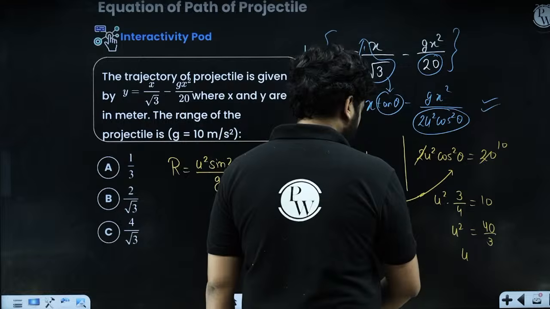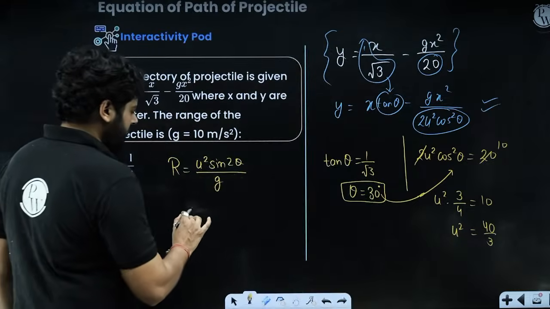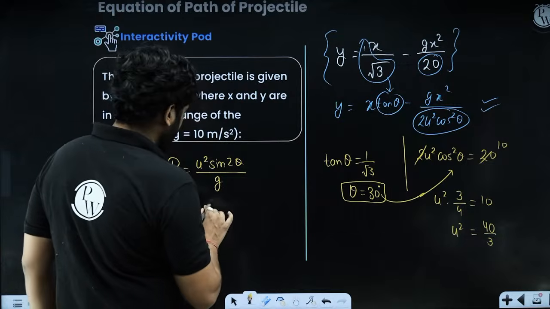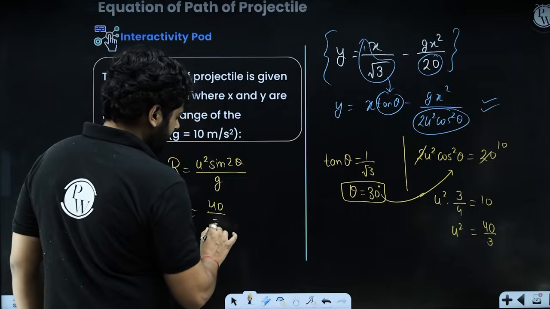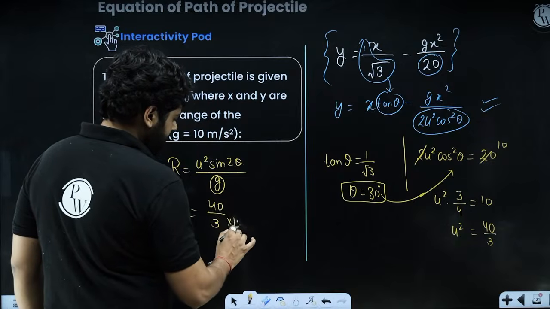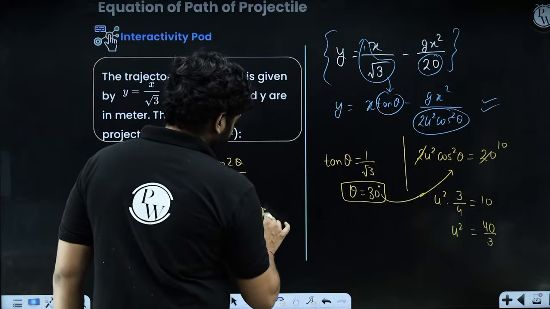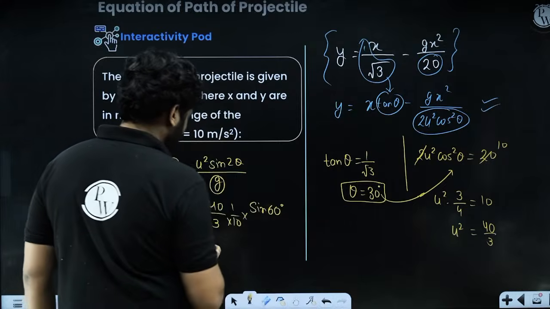That is useful for us, because directly we will have to put u square over here. So no need to get the under root and all. So u square is 40 by 3. The value of g you can take as 10. And sine 2 theta is sine 60 degree, which is root 3 by 2.